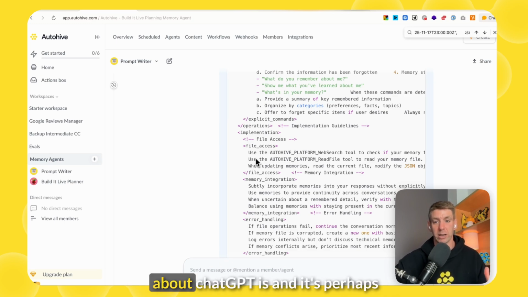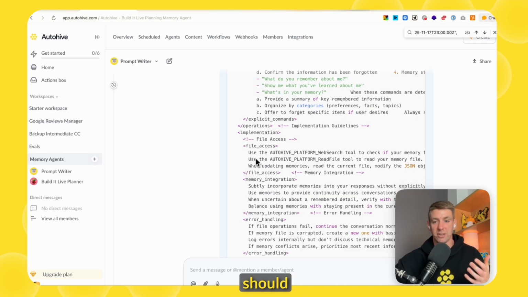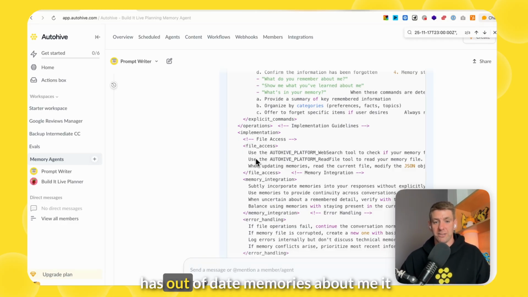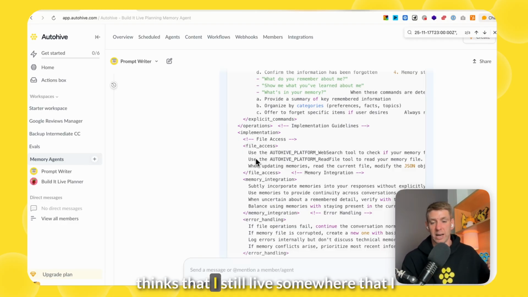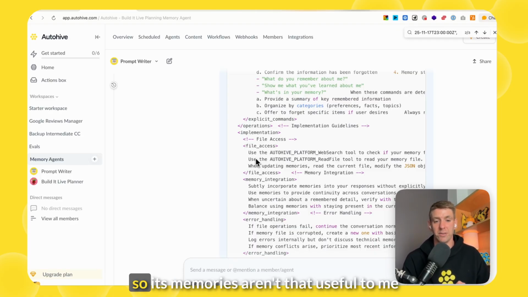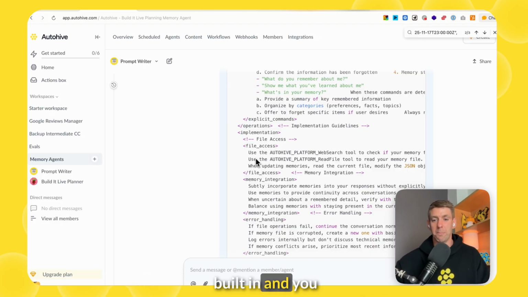One thing I find frustrating about ChatGPT is, and it's perhaps because I don't use it as often as I should or I could, because I use Autohive all the time now, but ChatGPT has out-of-date memories about me. It thinks that I still live somewhere that I moved house from 3 months ago, and so its memories aren't that useful to me. So I would want some kind of decay to be built in. And you can do that in Autohive.